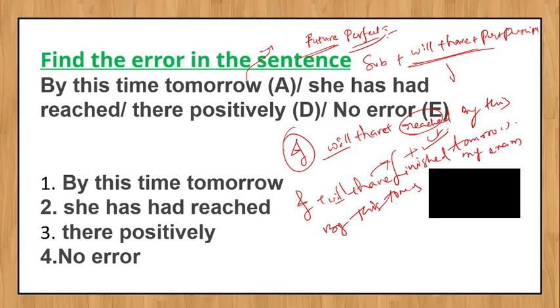So by this time tomorrow she will have reached. Here "has had" is incorrect. It should be replaced with will plus have. So "by this time tomorrow she will have reached there positively." Which part is having error? The second part is having error. "Has had" is incorrect here. So this is a fixed form that you should remember: subject plus will plus have plus past participle.